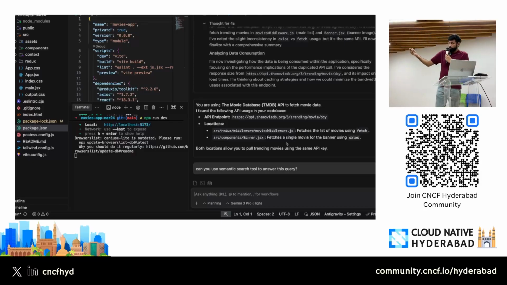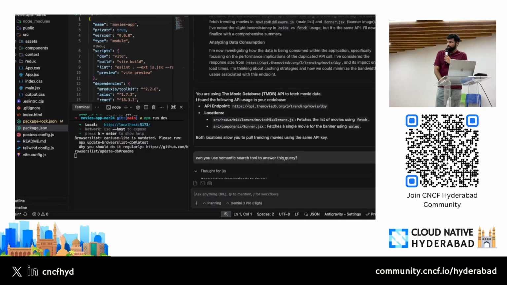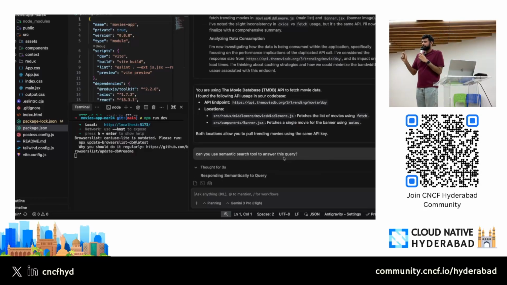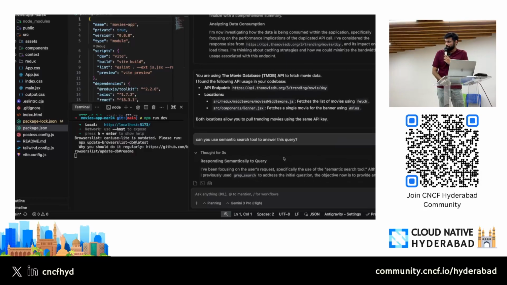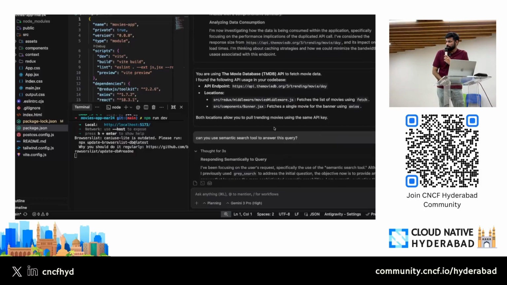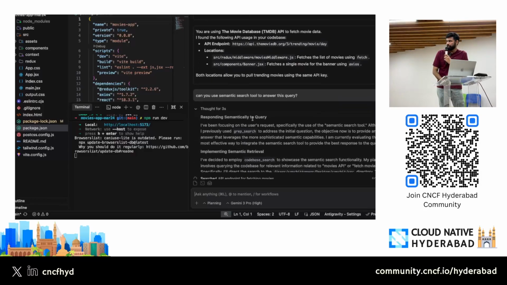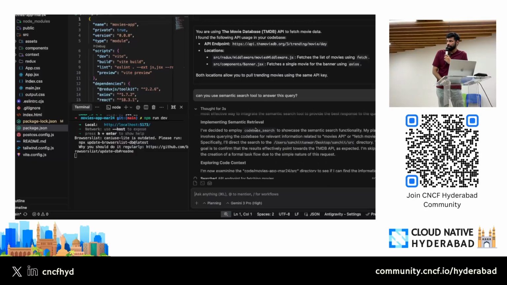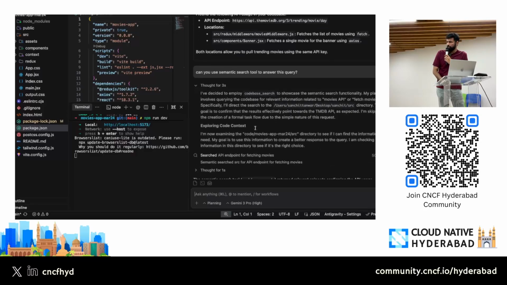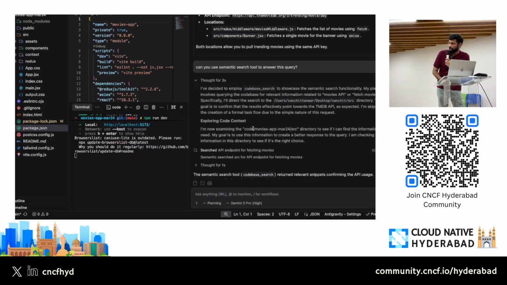In the next query, I asked it, can you use the semantic search tool call for this query? Don't use keyword search. Don't make guesswork. Give me the exact answer. So see what it did. It thought for 2 seconds that, okay, the user is asking me to do a semantic search, so let me do a semantic search. I do have a semantic search tool with me. So it's exploring the search space and it searched for this.